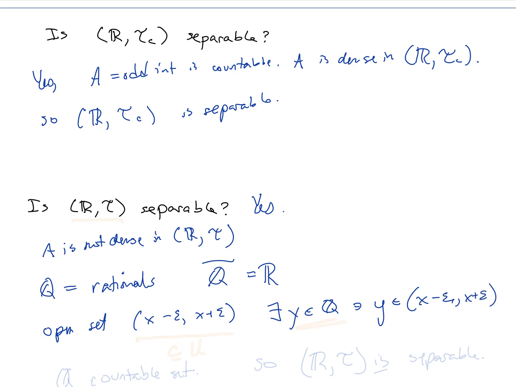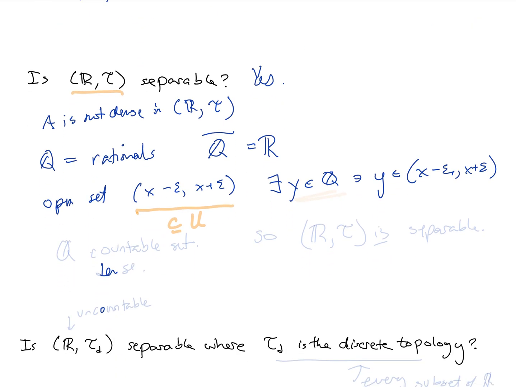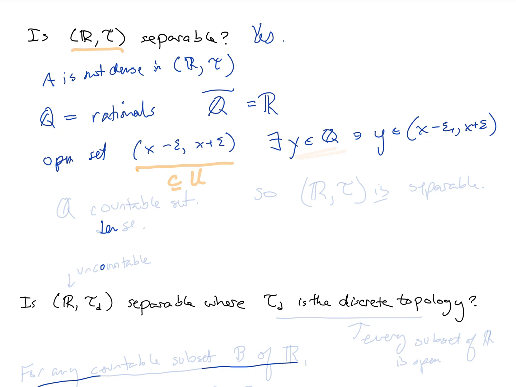We actually proved this way before we even introduced a metric space, that between any two real numbers is a rational number. And so any open set in R with the usual topology will contain some epsilon ball, and therefore any open set contains some element of Q.